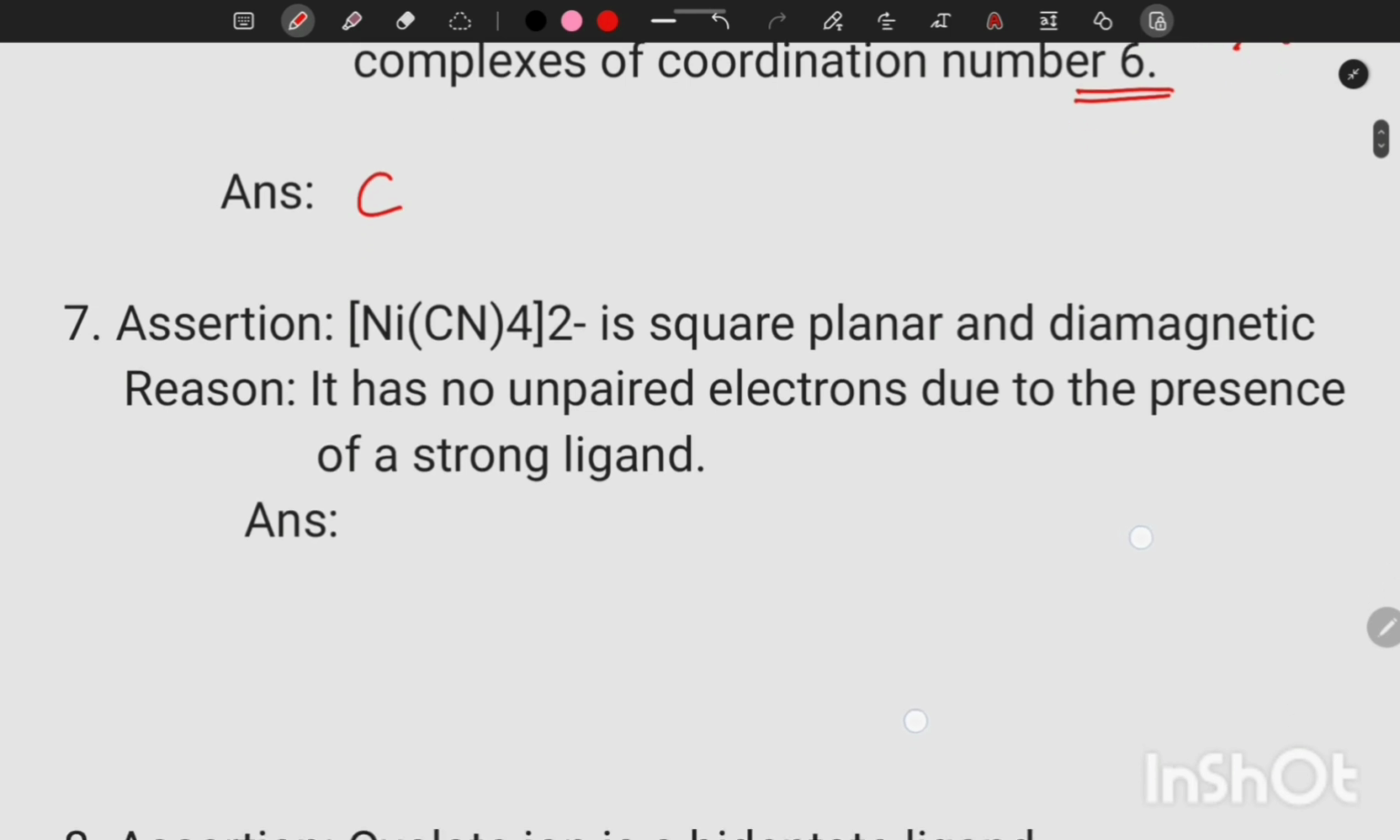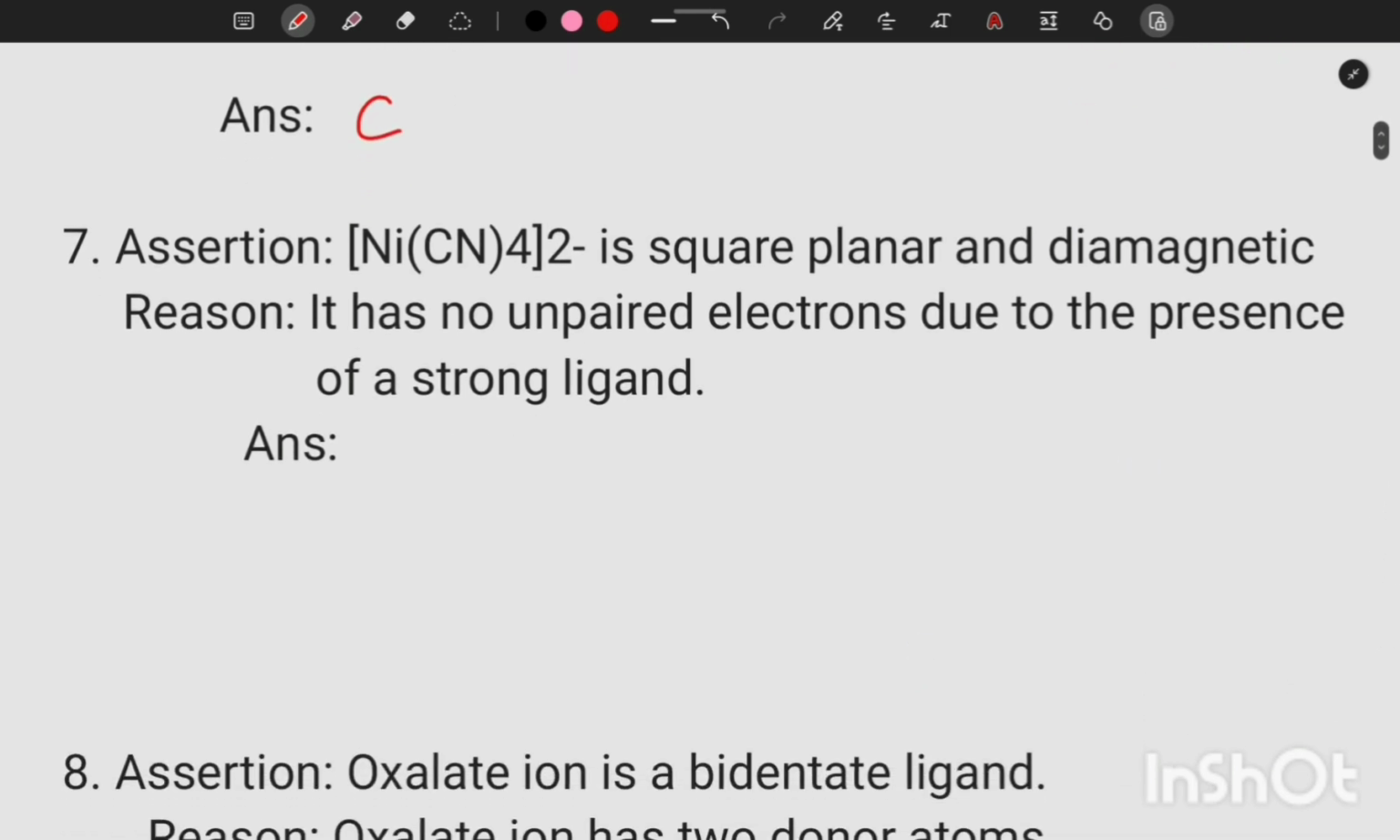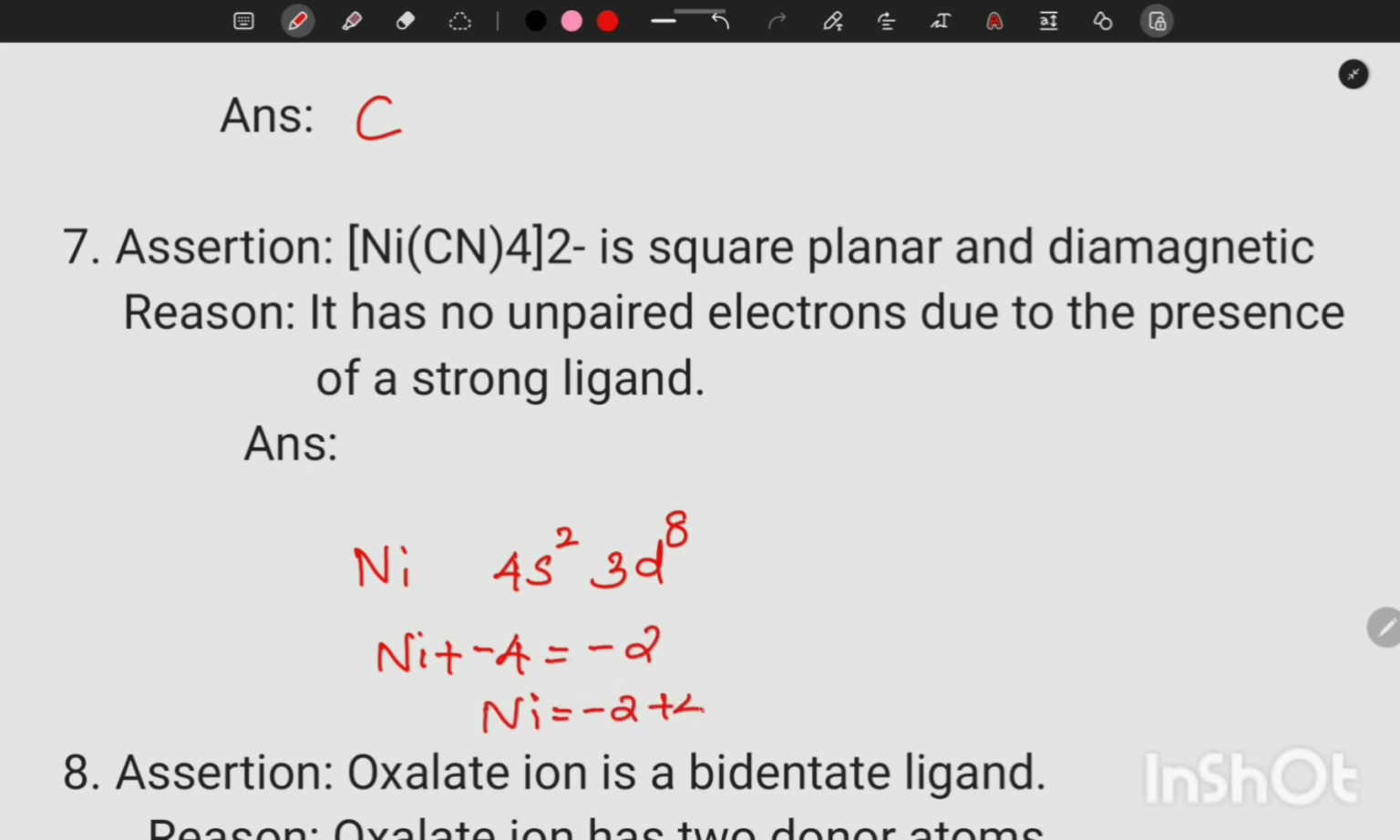7th question. Nickel cyanide is a square planar and diamagnetic complex. It has no unpaired electron due to the presence of strong ligand. Cyanide is a strong ligand, and nickel, its electronic configuration is argon 4s2 3d8. In [Ni(CN)4]2-, nickel plus 1 cyanide, oxidation state -1, so 4 cyanide -4, sum is -2. So nickel is equal to -2 plus 4, that is equal to +2. In [Ni(CN)4]2-, nickel is in +2 oxidation state.